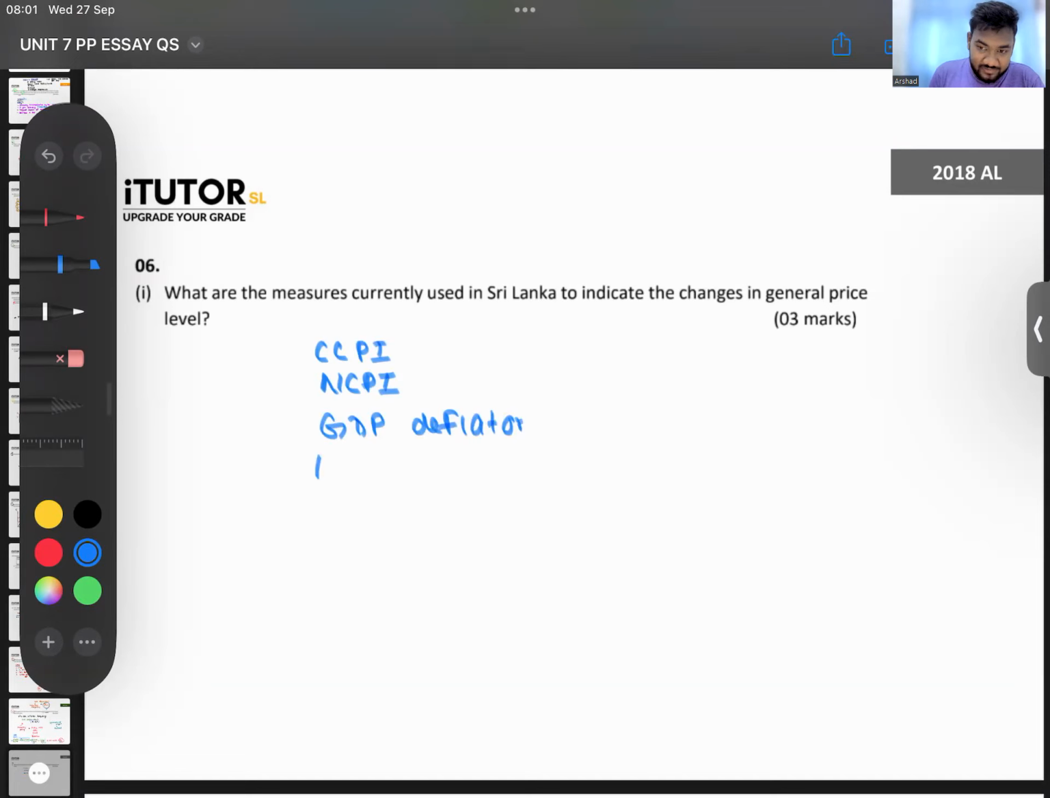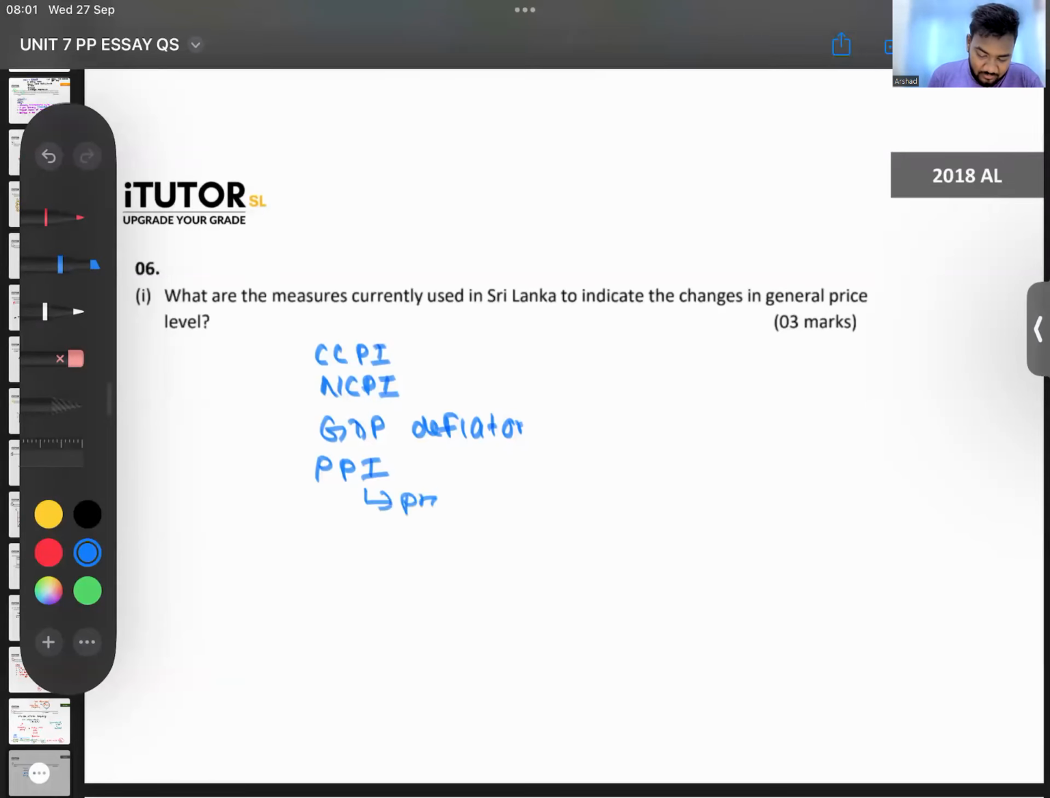What does PPI stand for? PPI? Now you all know CCPI, Colombo Consumer, that is the National Consumer. This is the Producer Price Index level. Producer Price Index. We don't learn this in detail in our syllabus, but there is something like this as well. You can Google and see it's there. Okay, right. So those are what we use to measure the changes in general price level. Very simple. They are just asking you to state that.